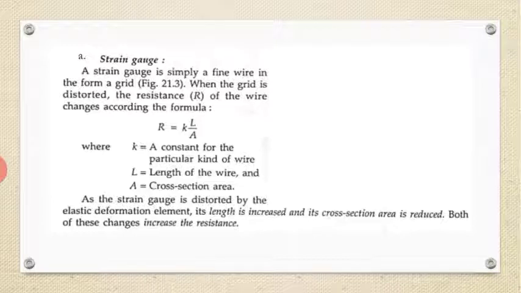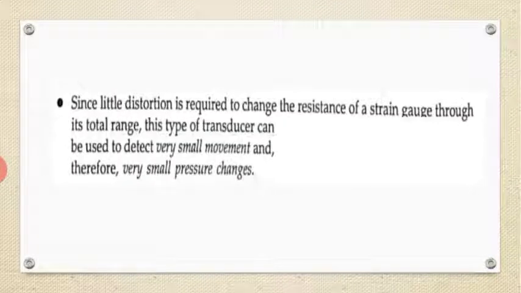As the strain gauge is distorted by the elastic deformation element, its length is increased and its cross section area is reduced. When the pressure is applied, its length is increased and the cross section area is reduced. Both of these changes increase the resistance. Hence that resistance is taken into account to say how much pressure is applied. Here very small movements and very small pressure changes can be detected.